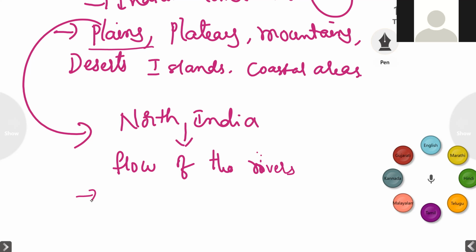So the northern regions contain the Himalayan region and western Himalayas, as well as the western parts of the northern plains. So these are the northern regions. We have the Himalayas in the north, and also we have the northern plains in the northern regions.